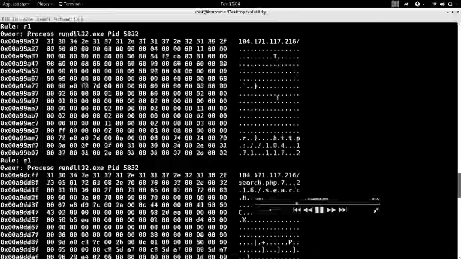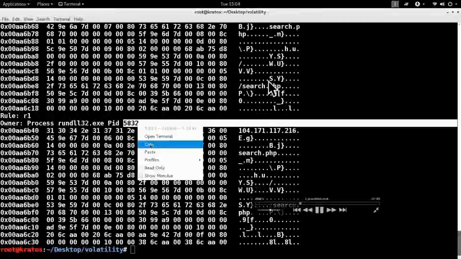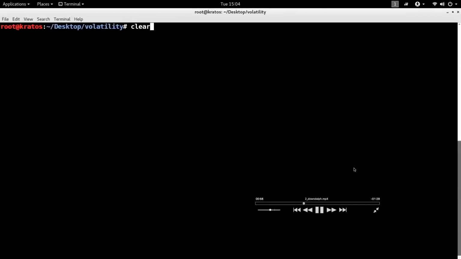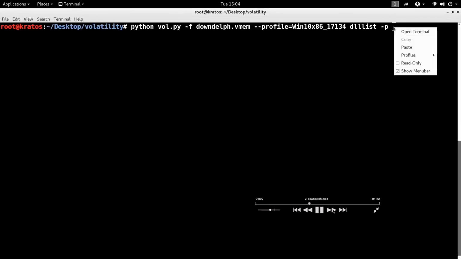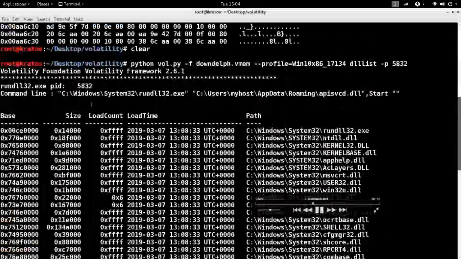I can take the process ID of rundll32.exe now, because this is a suspect process, and list the DLLs of this particular process. To do that, let me introduce you to a new plugin called DLL List, which allows you to list the DLLs from a particular process or from all the processes running on a system.